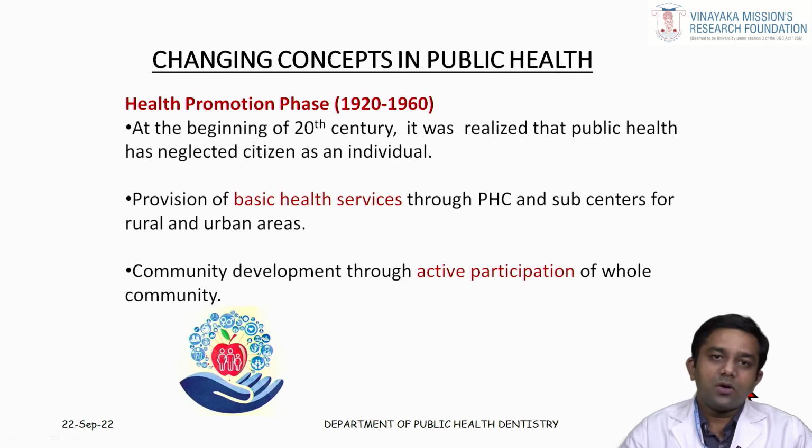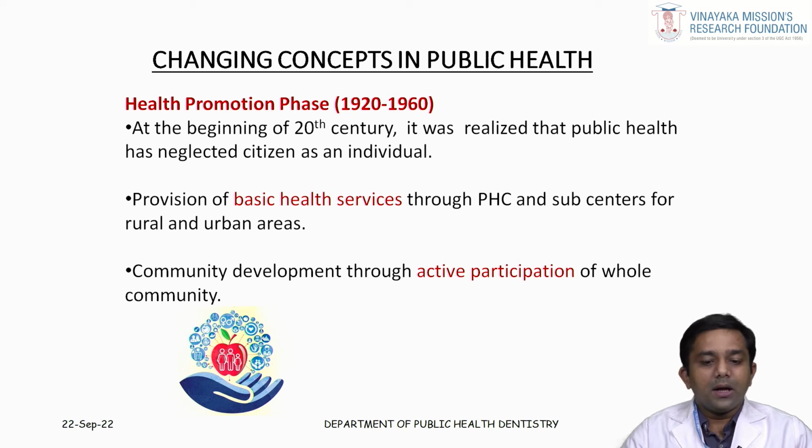The next phase is known as the health promotion phase, that is from 1920 to 1960. In this phase, they wanted to promote the health of the people. How? By providing proper health services, that is accessible and affordable health care, through the establishment of primary health centers and sub centers, mainly in rural and urban areas.